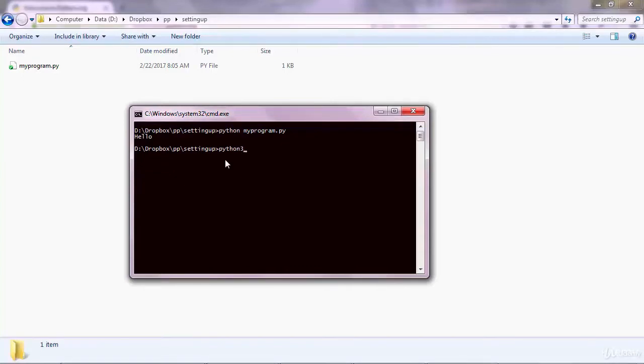Similarly, I could execute it with my Python 3.6.py, and you get the same output again. So 3.6 and 3.7 doesn't make any big difference. The differences are very, very slight, so you don't have to worry about that. Let me execute it one more time. Type Python, and if you type now my, and press the tab key, that will auto-complete the name of your file. It will find the name of your file because it knows that you are in this current directory. So use tab for auto-completion. And again, you execute it and you get the output.